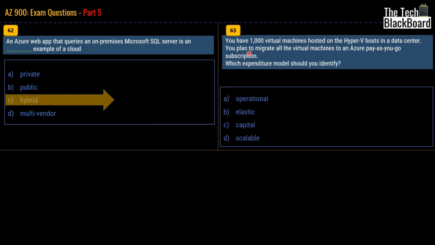Moving on with question number 63. You have 1000 virtual machines hosted on Hyper-V hosts in a data center. You plan to migrate all virtual machines to an Azure pay-as-you-go subscription. Which expenditure model should you identify? Now friends, I have told you many times, whenever you see pay-as-you-go in the question, you can always relate that to operational expenditure. So the correct answer for question number 63 is operational.